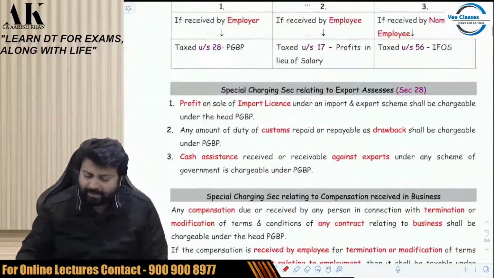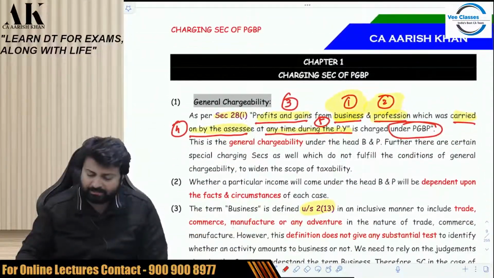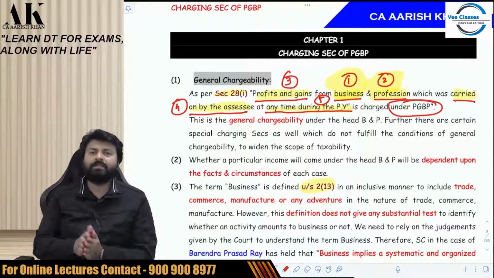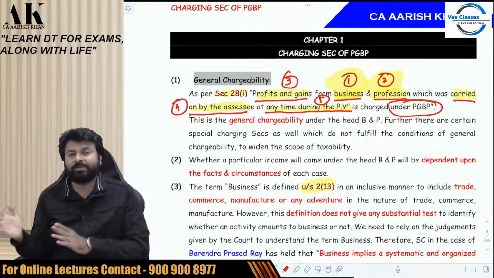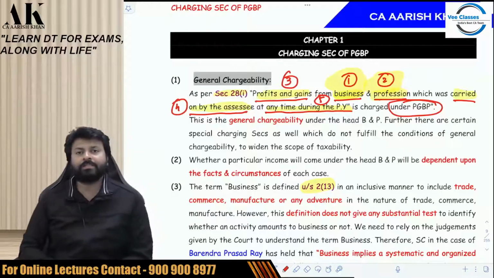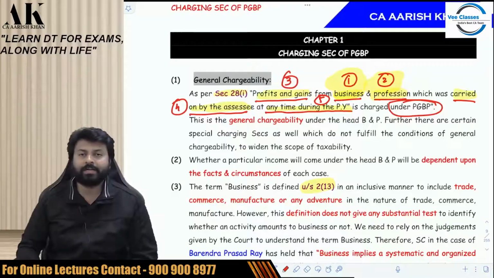I'll just recap once whatever we have done today so that we have a firm grip on the chapter. So we started with the charging section today, with PGBP. General charge we have done; special charge we have not done, and we'll be doing it in the future lectures. So general charge says what? Profits and gains from business and profession carried on by an assessee at any time during the previous year.